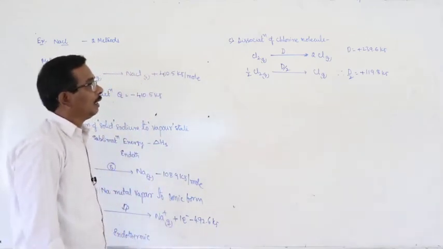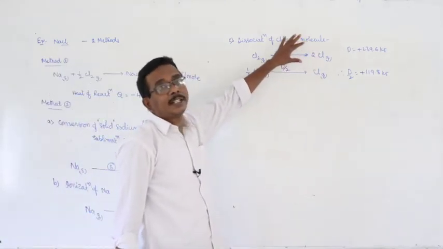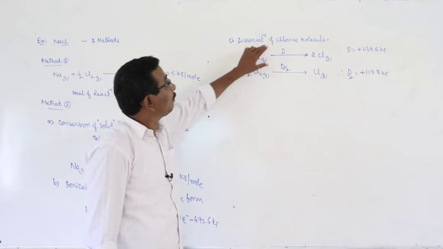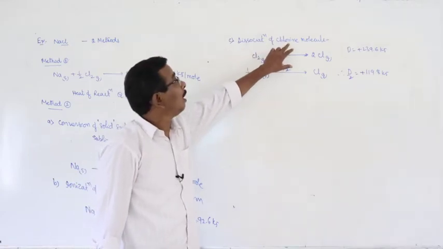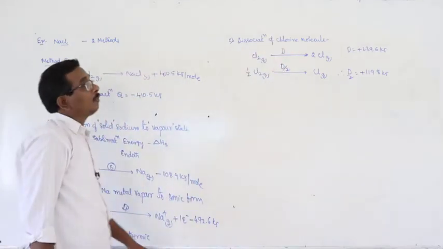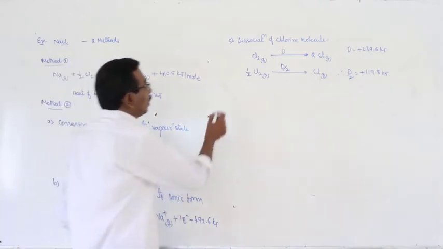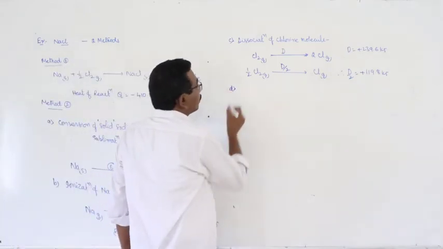119.8 kilojoules. This is nothing but the dissociation energy required for half a mole of chlorine gas, or half a mole of chlorine molecules. And the next one,